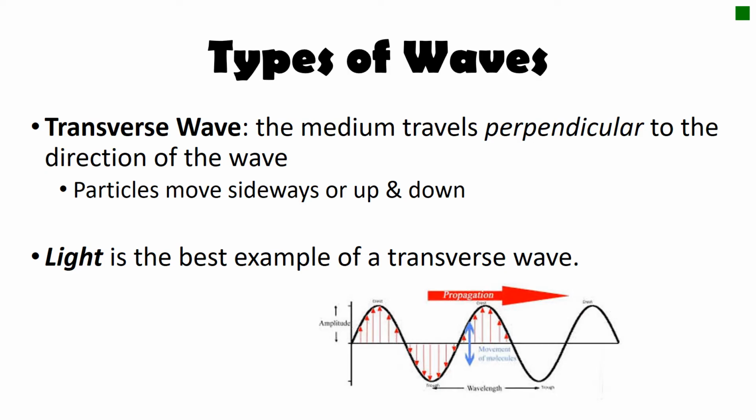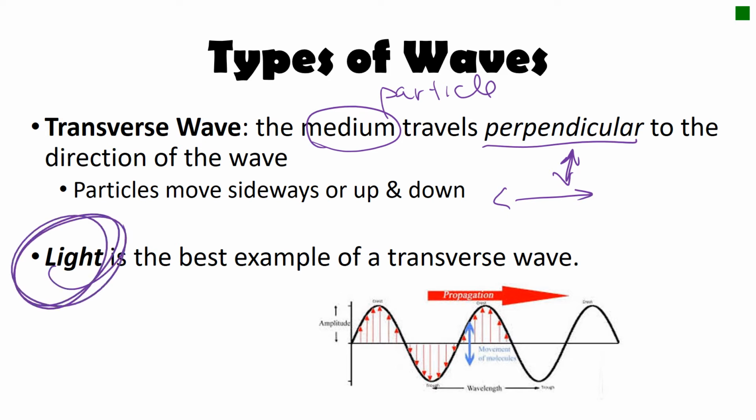All right, so the first type of wave that we're going to talk about is the transverse wave. And that is where the medium, which is the particle, travels perpendicular, which means it moves up and down to the direction of the wave, which moves side to side. Okay, and that was seen on the image before. Light is the key example of what we're going to study for transverse waves.